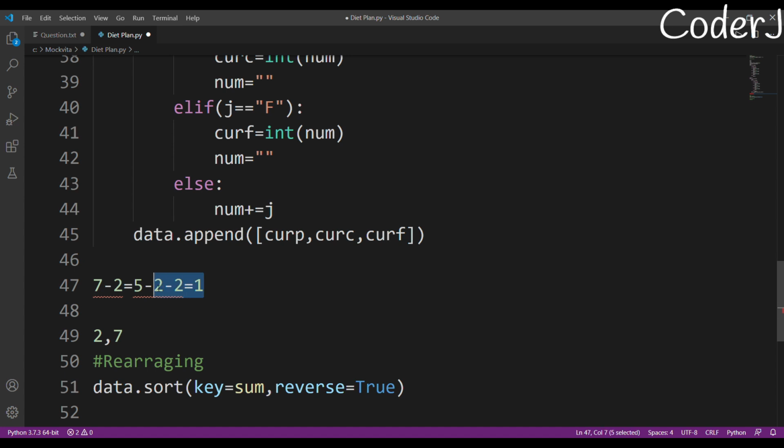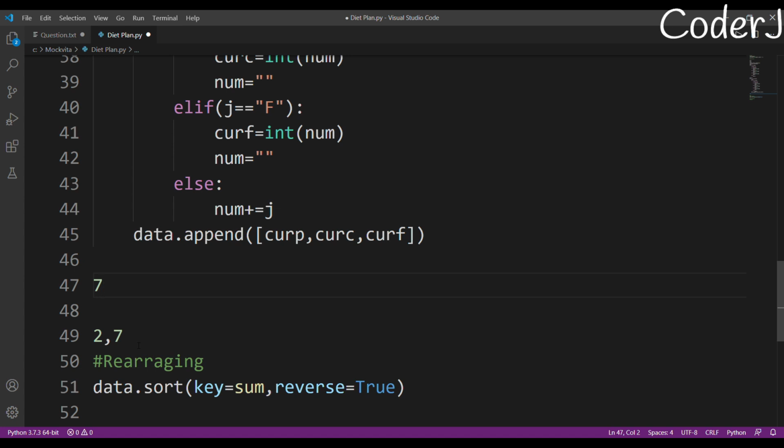But suppose I just removed the largest value once. If I had done 7 minus 7, I would have gotten an answer of 0, which is much better than what I did previously, which gives an answer of 1. Since I removed the largest value once, only small values will be left, and I can remove those later on.